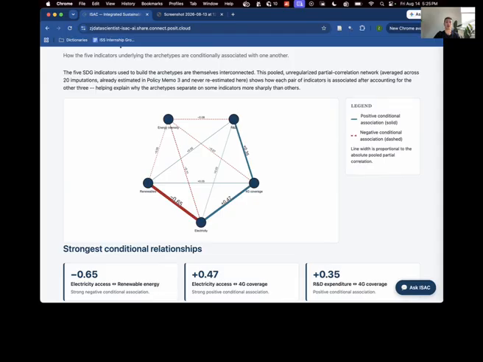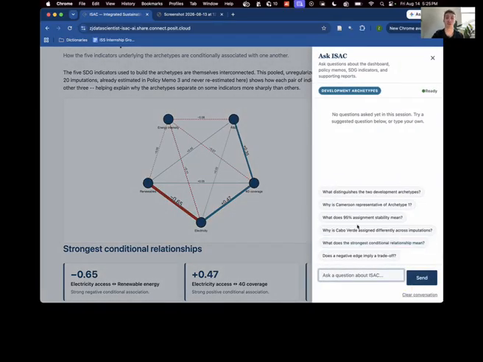Electricity access has the greatest overall network strength, meaning it has the strongest combined relationship with the other indicators. 4G coverage has the highest spec influence, reflecting predominantly positive relationships across the network. These are conditional associations, not causal claims. SDG 7 and SDG 9 are not independent analytical domains. Energy access, efficiency, renewable energy, innovation investment, and digital infrastructure form an interconnected development system.